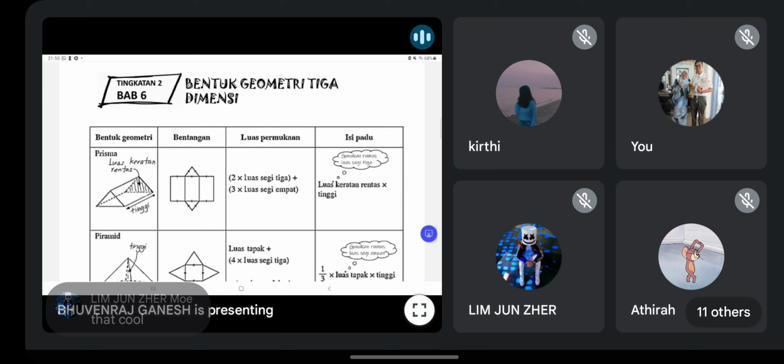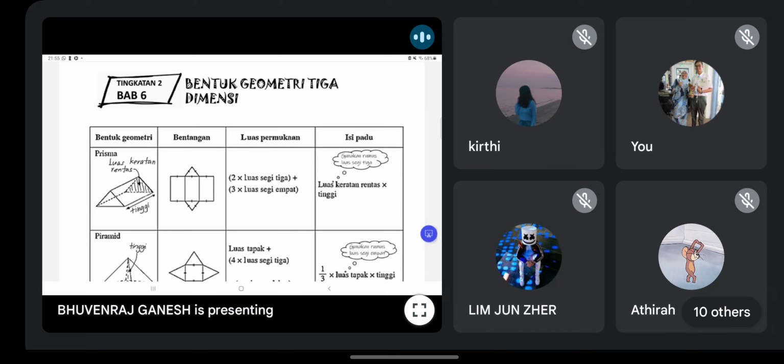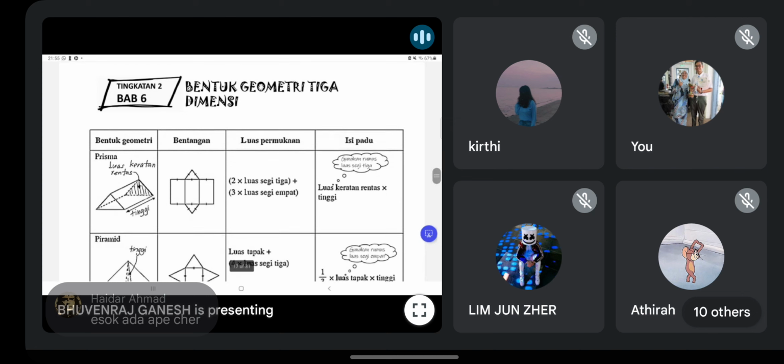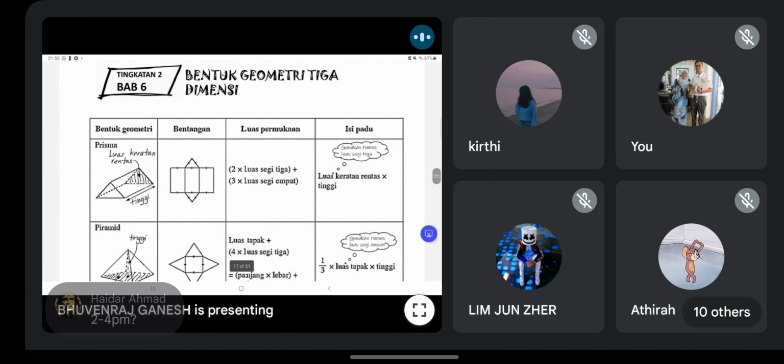So I would like to wish good luck for SPM since it's day after tomorrow, right? So yeah, take care. Good luck for your SPM. Not yet. Okay, Form 3 most important. The most important part you all must know is Form 3. Higher format, I do all the intensive class already. So should be okay. We continue with this. Form 2 plus Form 3. If can, we go to Form 4, Form 5.